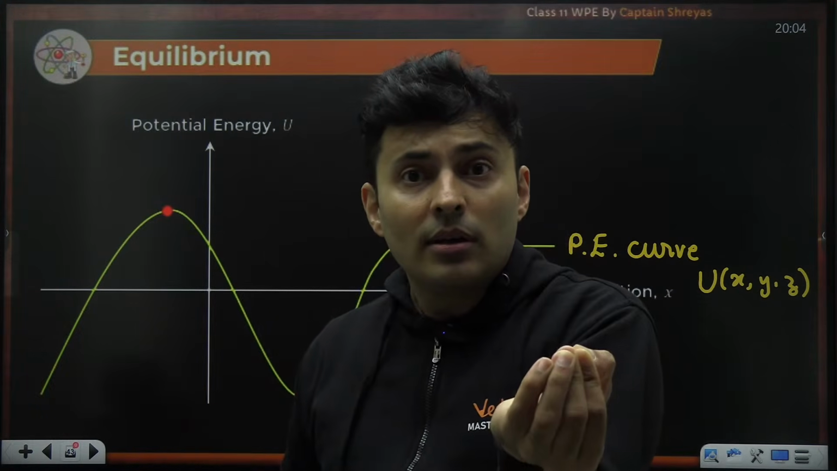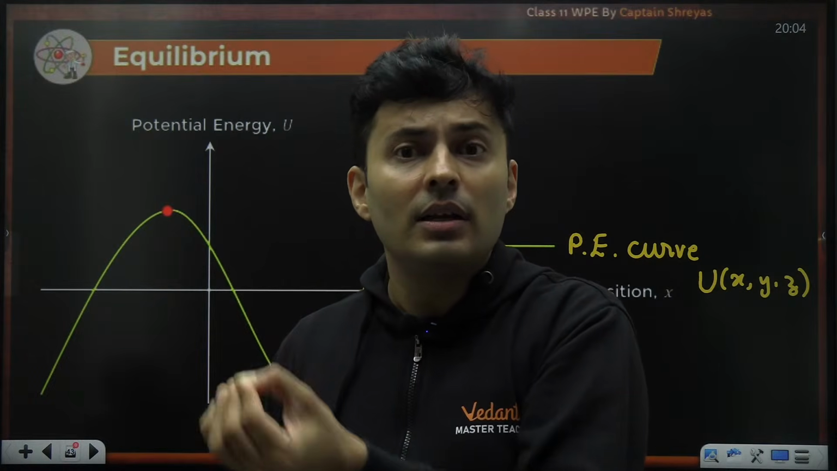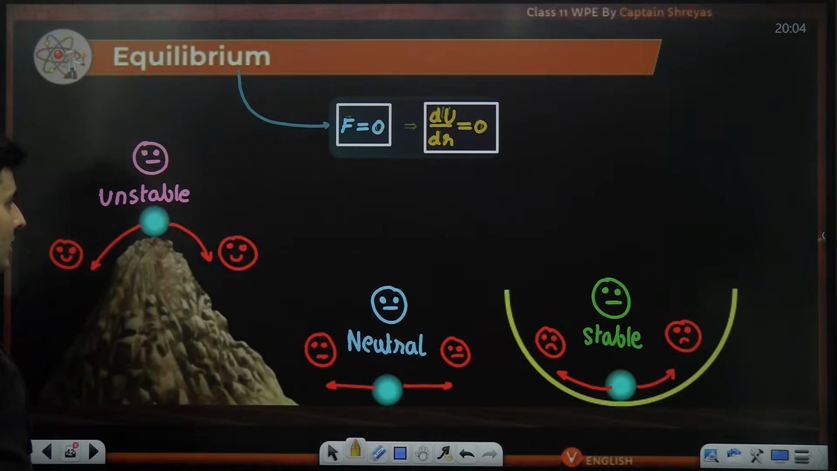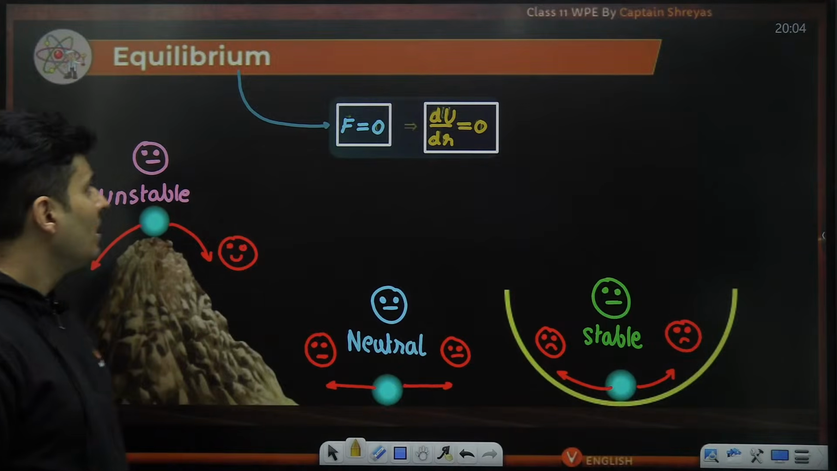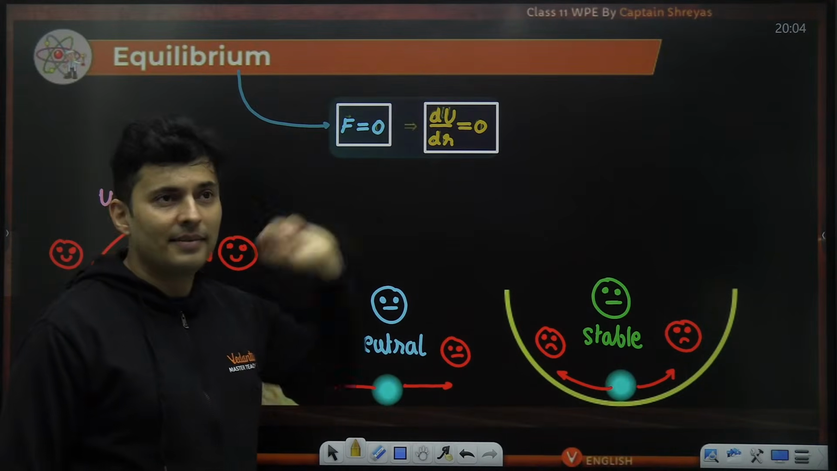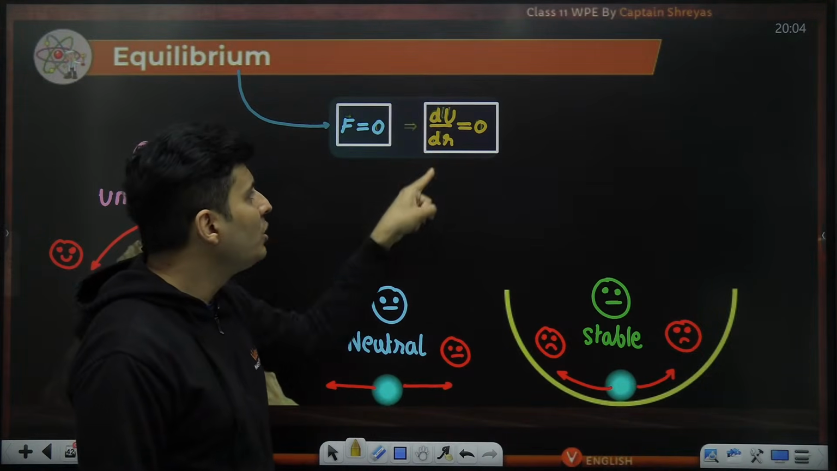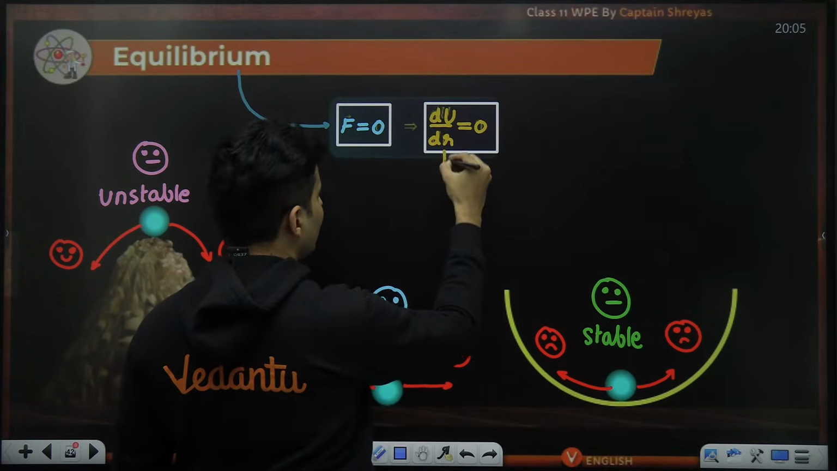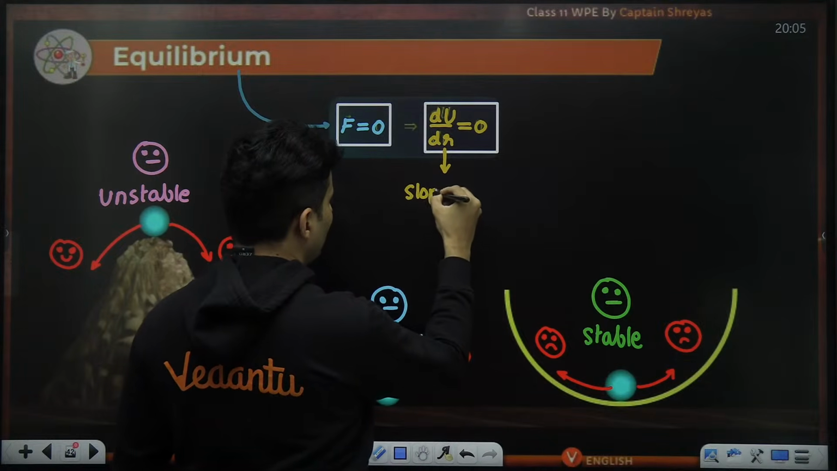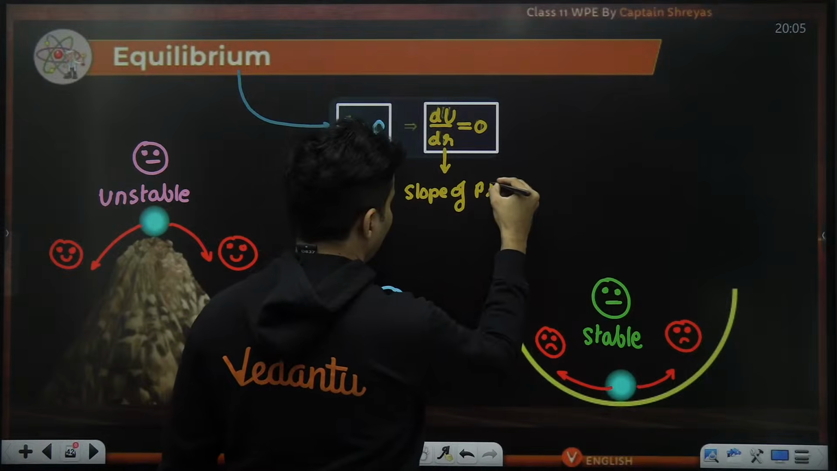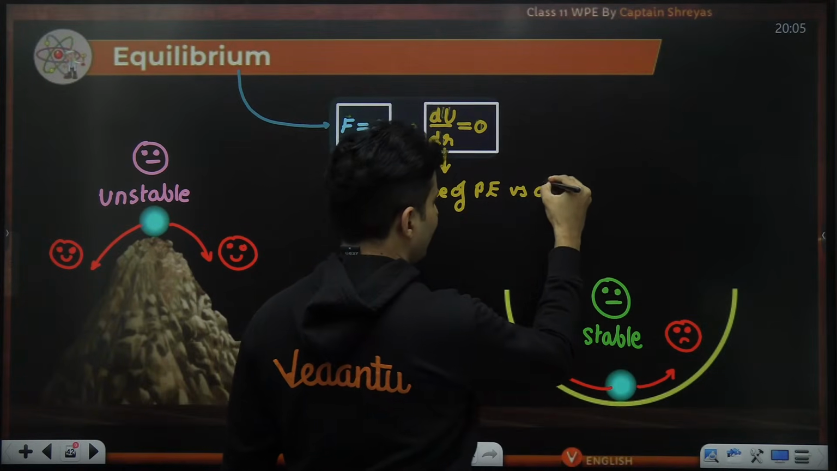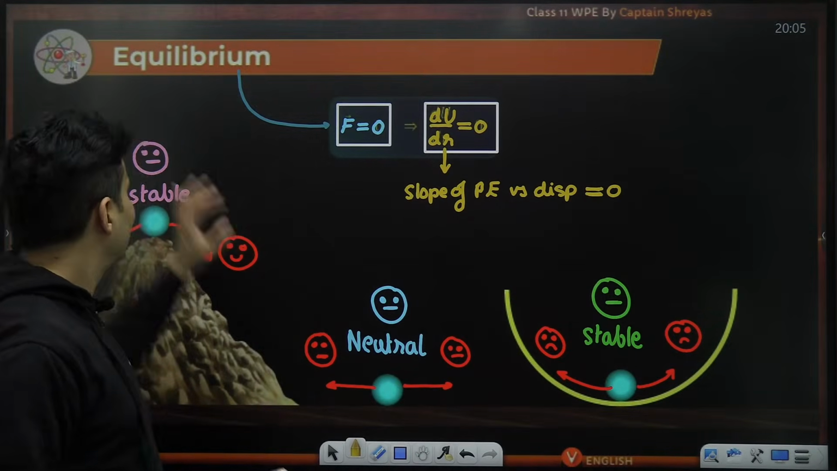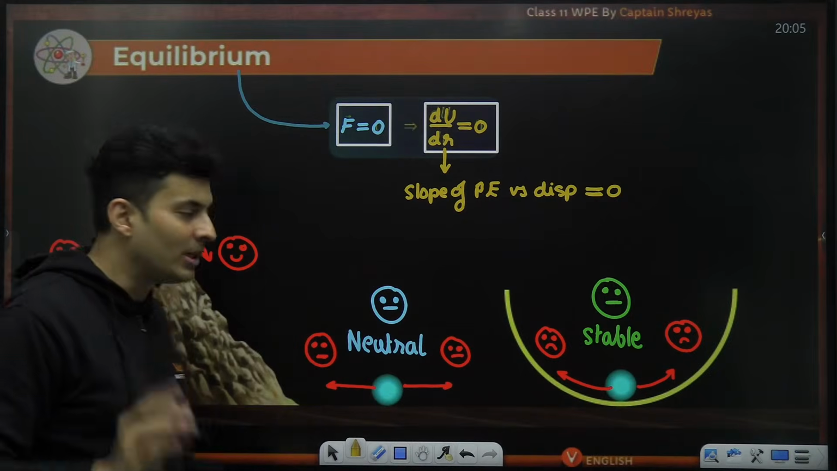Can you figure out whether it is stable, unstable, or neutral looking at the graph alone? The answer is yes. What is the essential condition for equilibrium? The essential condition is dU/dr will be 0, or force is 0. Technically speaking, dU/dr is nothing but the slope of potential energy versus displacement. Wherever the slope is 0, that is exactly the place where there is equilibrium.